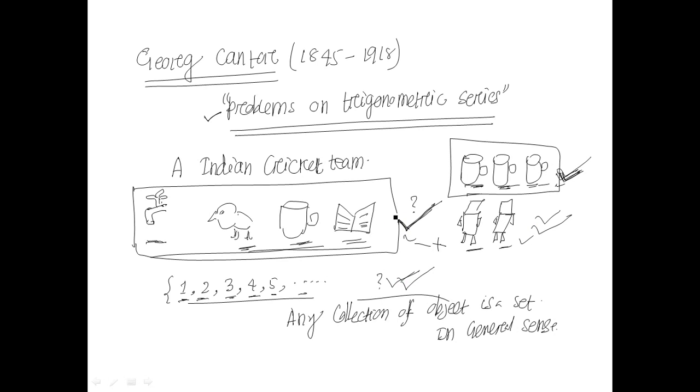But we have to find out what the common property between them is, and how we can differentiate between them. For this reason we consider only similar types of objects in a set. So what is a set?